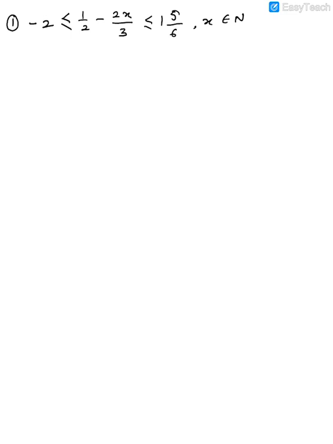Also, one more thing: instead of saying draw the number line, they might tell you to graph the solution on the number line. It means the same thing. It's not that you have to use graph paper for it. They just call it graph the solution on the number line. Now let's start with this.